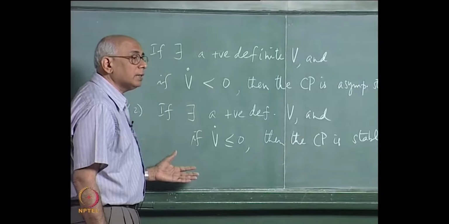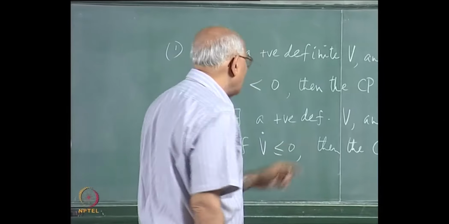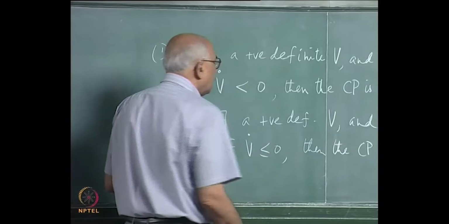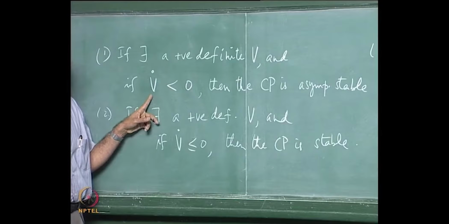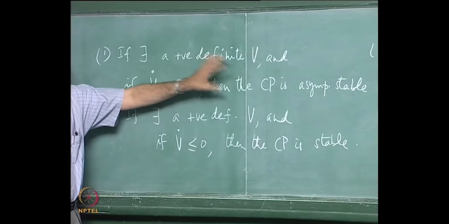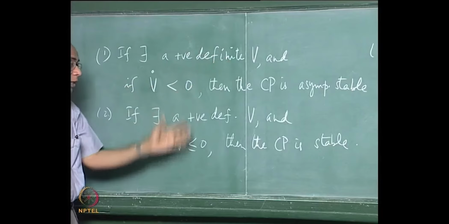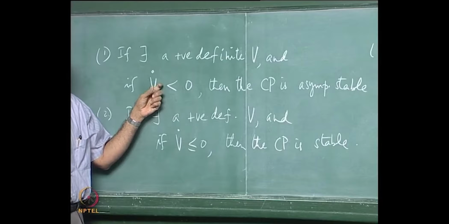No, why do you say that? Okay, now I see the confusion. If you can show that V dot is strictly less than 0, not equal to 0, then you have shown that it is asymptotically stable, and in such cases yes indeed you proved stability, but you proved a much stronger statement as well here,